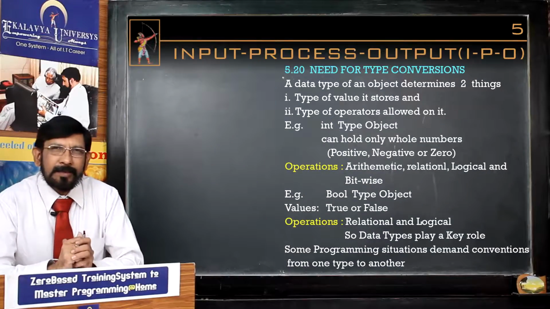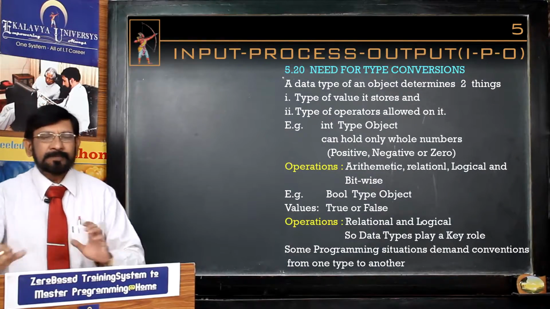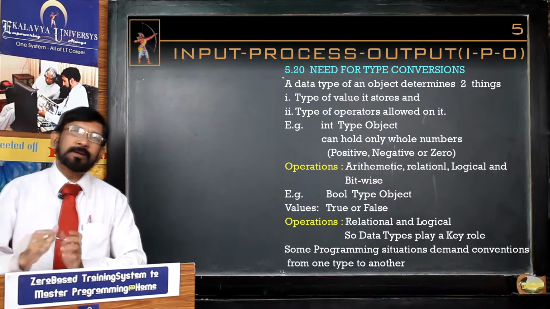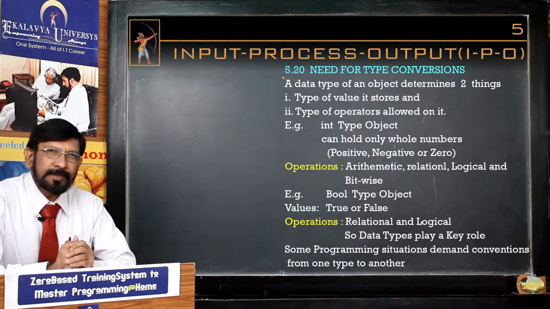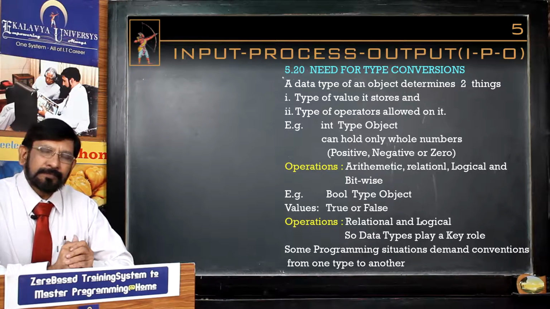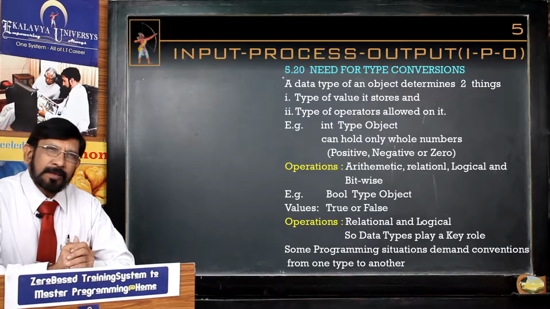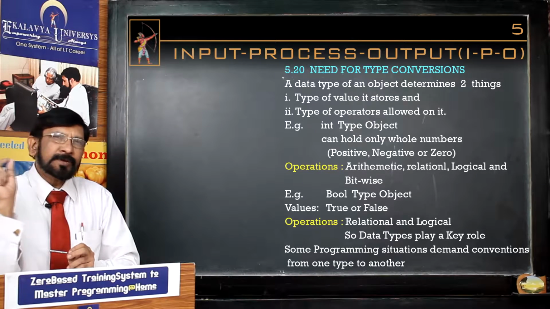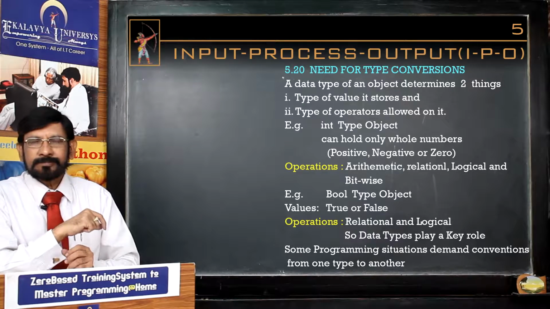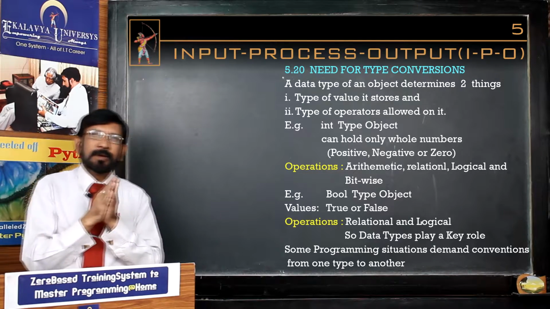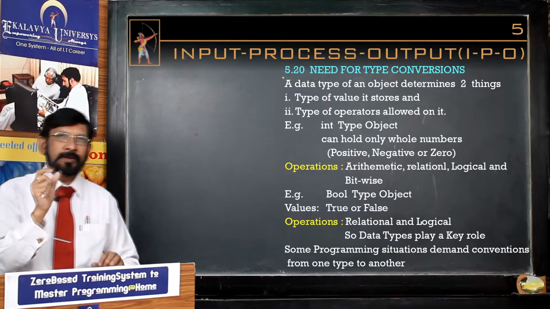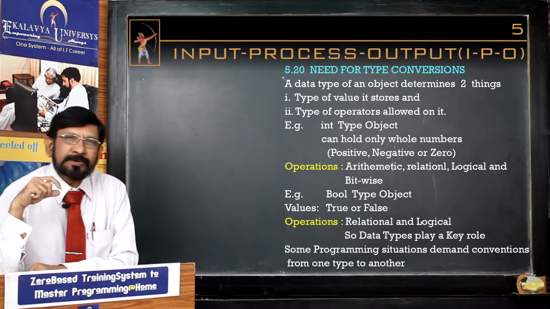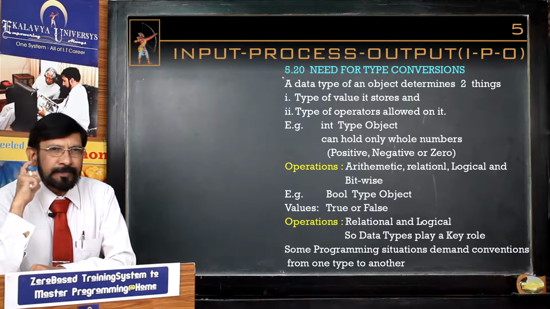Hello friends. Now let us take up concept number 5.20, need for type conversions. As you know, in Python, every data element is an object. That means Python programs deal only with objects. Every object has its data type.